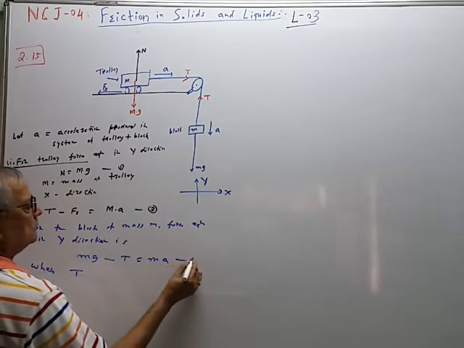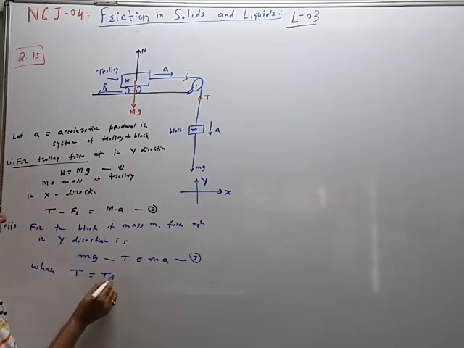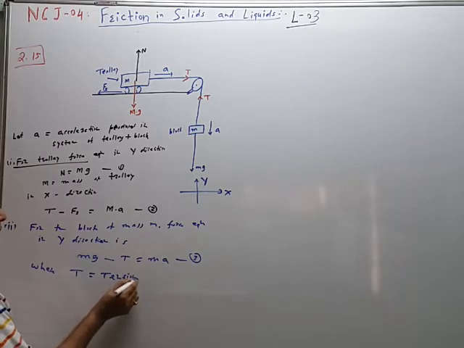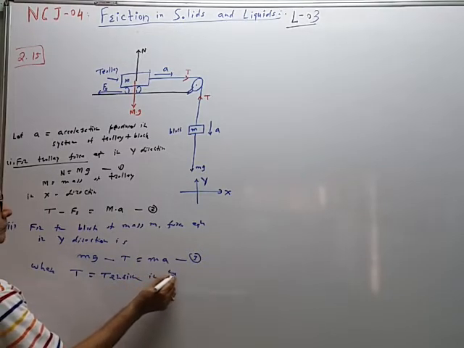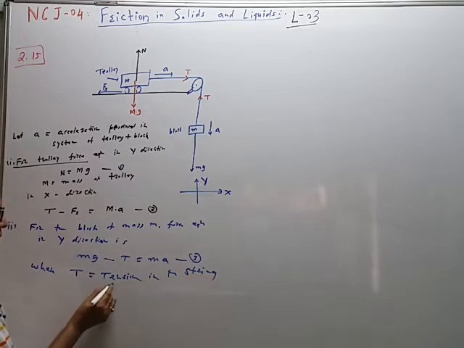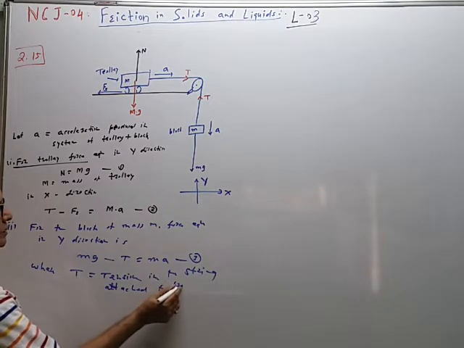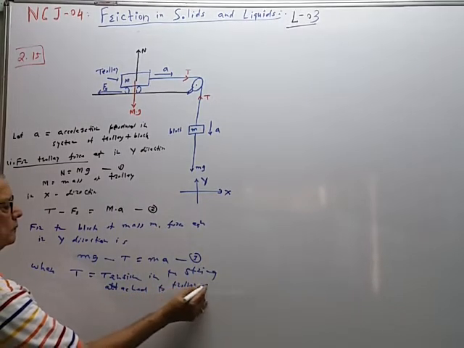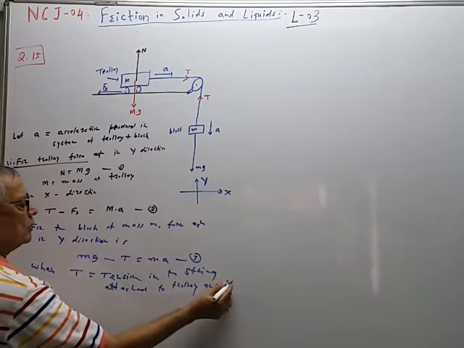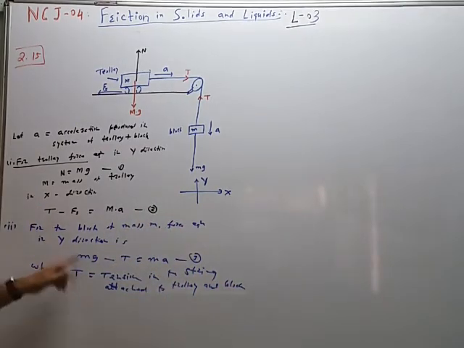This is equation 3, where T is the tension in the string attached to the trolley and block. So these are the two equations that we have to solve.